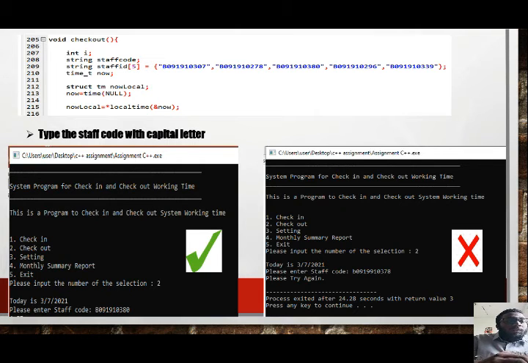And then we put the local time, because we take the local time from Google because we want to know the accurate time of the working. There are 2 pictures. First picture is if we input the correct staff code, the output must be correct. If, let's say, we input the wrong staff code, it says please try again.